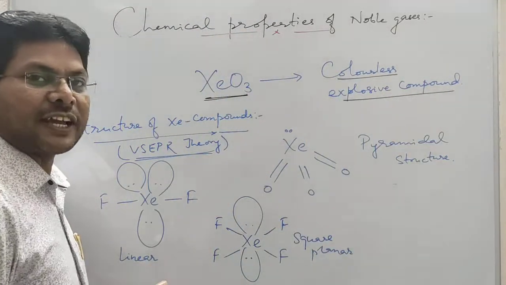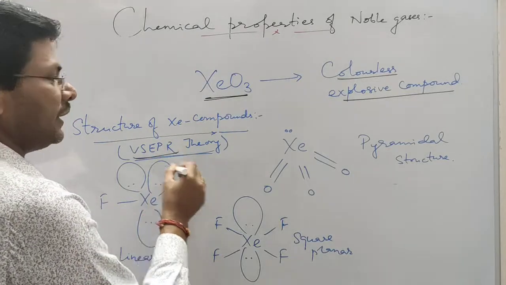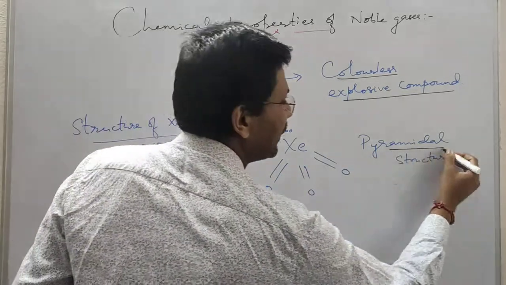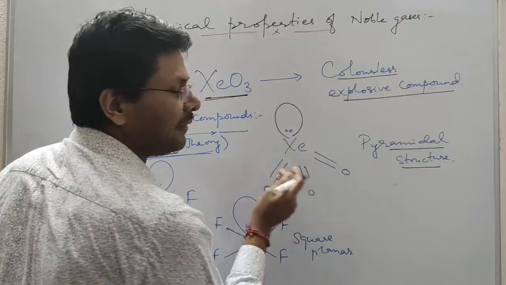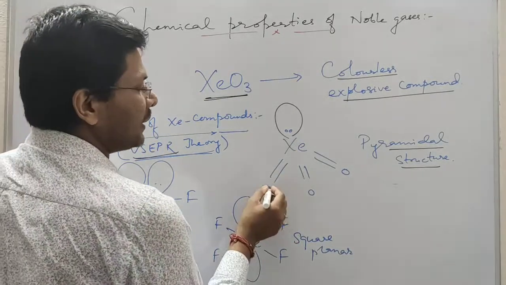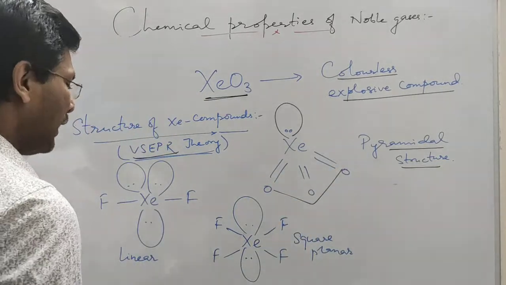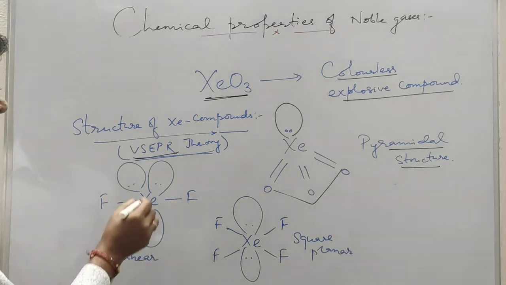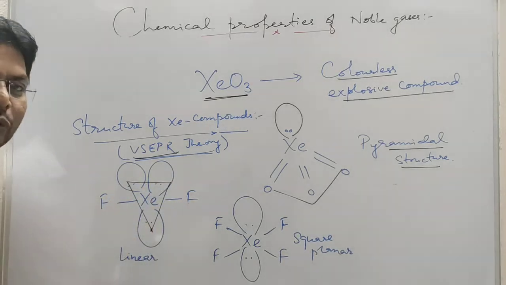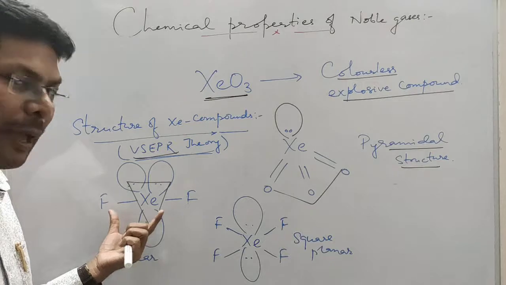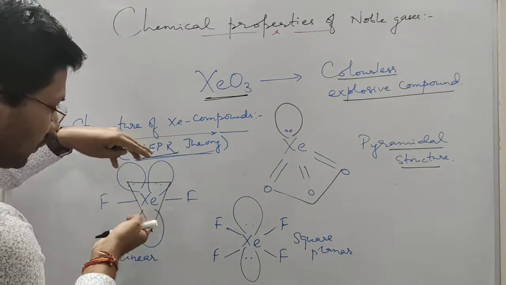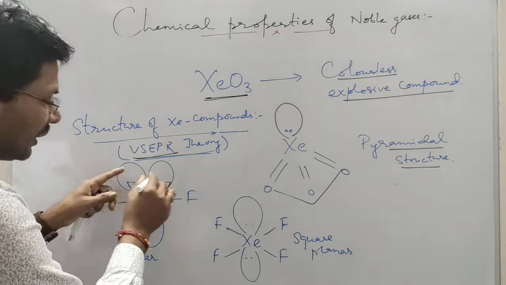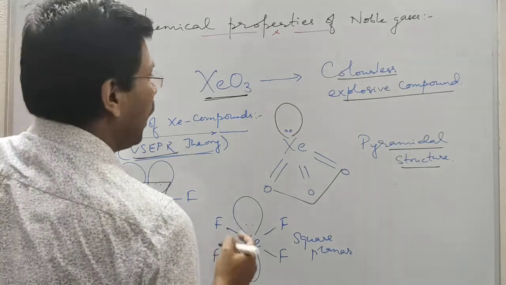If we see the structure of XeO3 on the basis of VSEPR theory, we find that it has a pyramidal structure with 1 lone pair and 3 bond pairs. So the structure of this is pyramidal. If we see the structure of XeF2, it has 3 lone pairs. The actual structure is trigonal bipyramidal, but the shape is linear because we neglect the lone pairs.